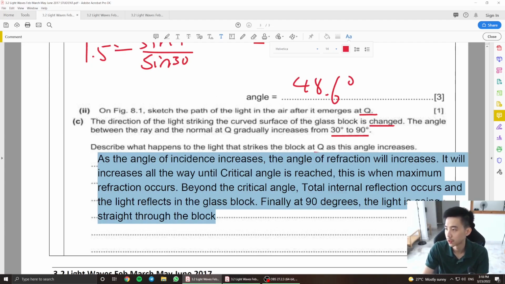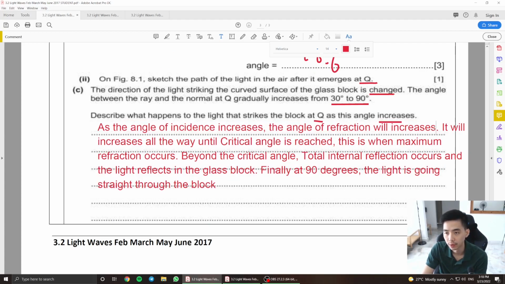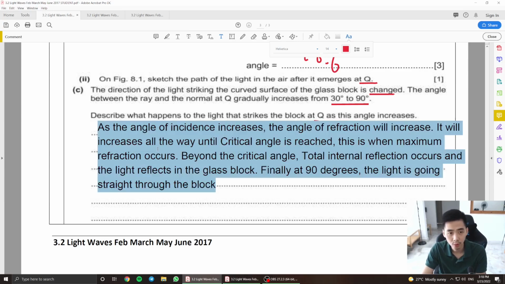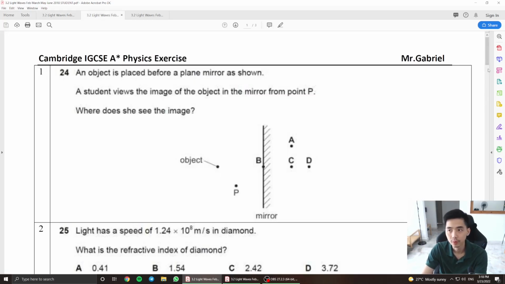Okay, so this is what you're supposed to say, guys. As the angle of incidence increases, the angle of refraction will increase. It will increase all the way until the critical angle is reached. This is when maximum refraction occurs. Beyond the critical angle, total internal reflection occurs and the light reflects in the glass block. Finally, at 90 degrees, the light is going straight through the block. And this is how you're going to get your full 3 marks here. Alright? And moving on.